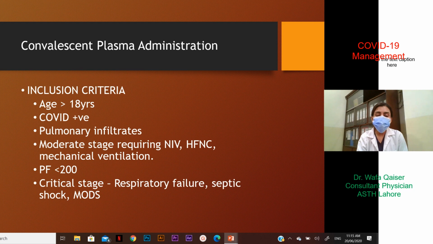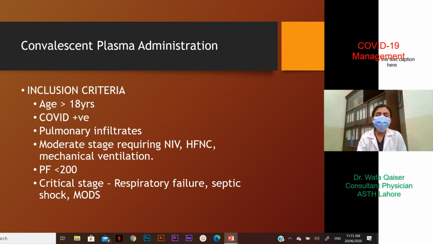The second thing that comes into the novel therapies or advanced therapies includes administration of convalescent plasma. The inclusion criteria would include age more than 18 years, COVID positive patient, pulmonary infiltrates seen on chest X-ray, moderate stage requiring non-invasive ventilation or high flow nasal cannula or even mechanical ventilation, the P/F ratio being less than 200 signifying some form of ARDS, critical stage respiratory failure, septic shock, or multi-organ dysfunction.